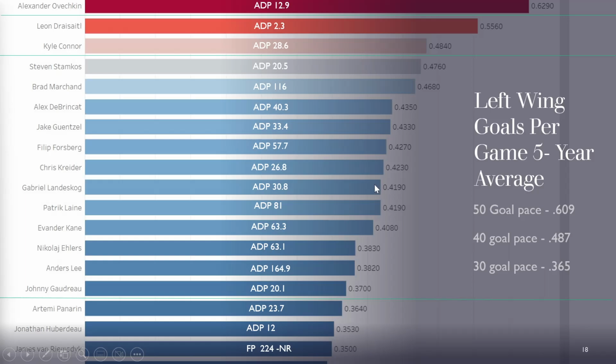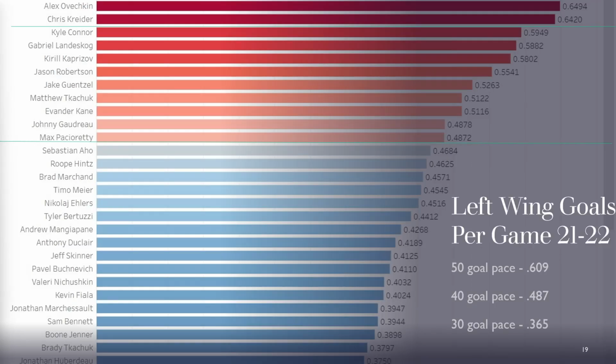That's good for a 34 goal pace, but there is a bit more to his file, and we need to bring up last year's data to see that. So let's look at the 21-22 data. In this graph, Kreider is obviously skyrocketing to the top, but so is Landeskog, putting up a 0.588 goal per game pace. That's a 48 goal pace over 82 games. He was hurt a little bit last year, but that's good for 4th in the league.